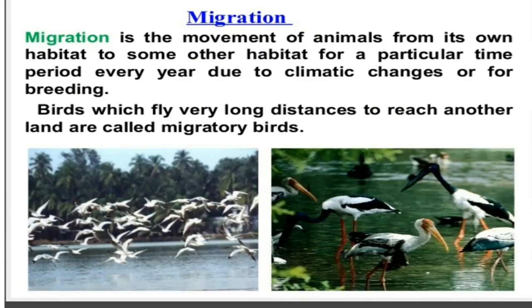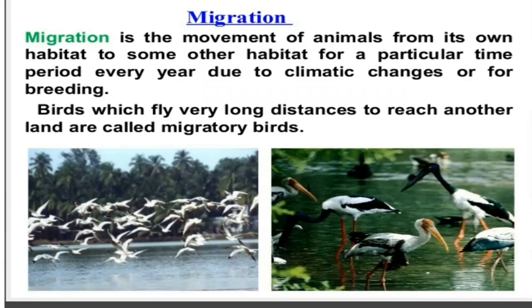Wherever there are extreme cold areas, they come from there to warmer areas. If it is very warm, they move towards the cold areas. This is done only for a time, only because of the climatic change or for breeding purposes. Such birds we call migratory birds.